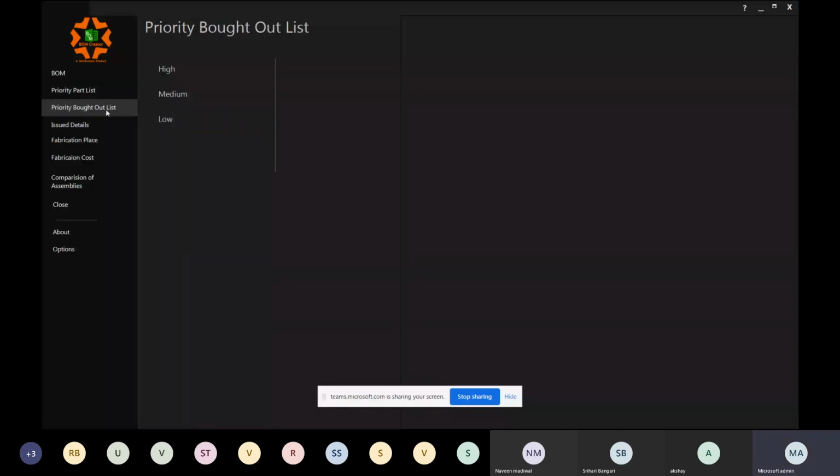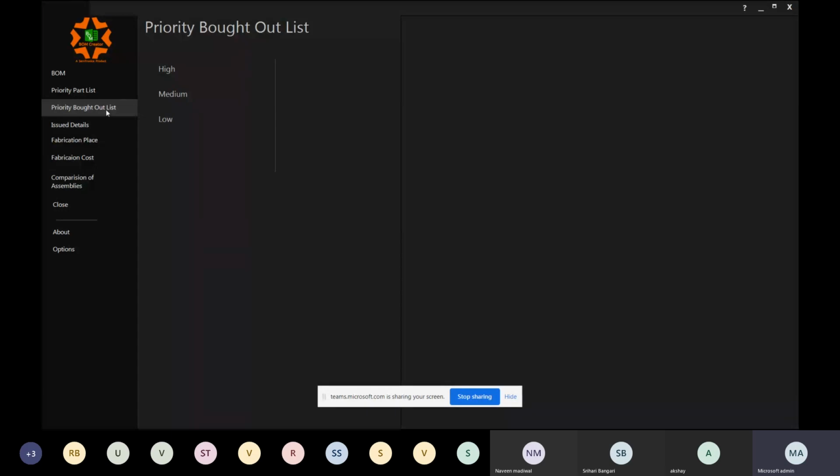Similarly, the same goes for the bought out list. The purchase items also have market availability lead times. If the purchase department orders today, there's a probability that the solenoid valve I get in 4 or 6 weeks, and the pneumatic cylinder I get in, say, 8 weeks from the date of order.